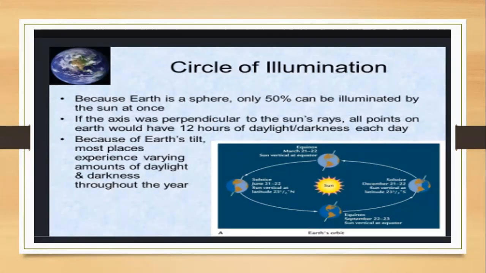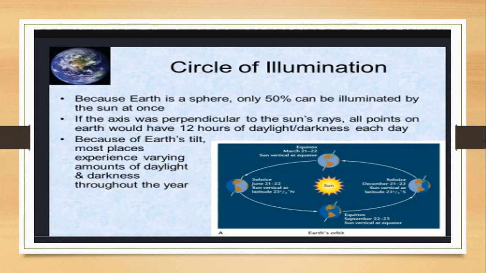Okay, this is all about the circle of illumination. In this particular figure you will notice that because of the tilting of the earth, most places experience varying amounts of daylight and darkness throughout the year.